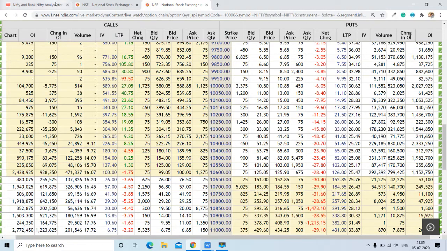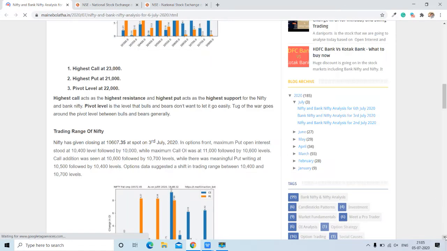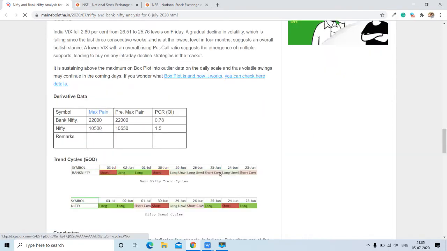Now we will go towards our blog and check out the trading range, trend cycle, max span, and PCR for Bank Nifty and Nifty. First we will check out the PCR and max span. Here the max span for Bank Nifty is constant, and for Nifty there is almost constant max span for both of the indices, which indicates the range bound may continue. And PCR for Nifty is giving some cautious sign.